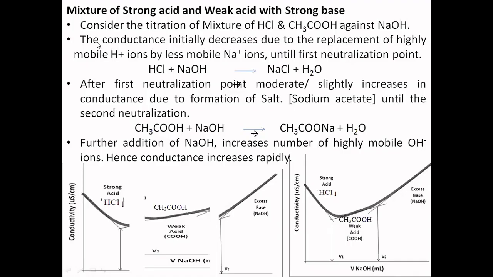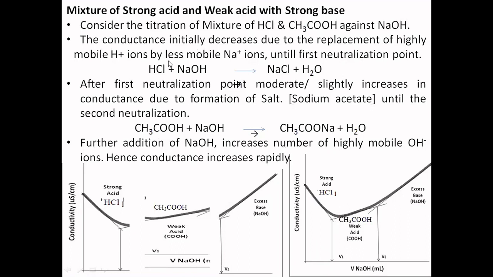What happens here is that initially the conductance starts decreasing. Why does it decrease? You can see the graph here. The conductance in the beginning, without addition of your burette solution, that is the zero reading, is how much conductance you get for the pure HCl and acetic acid. There you will be getting the maximum conductance. Now you can see, once you add the burette solution, for example 0.25 or 0.5 ml, the conductance comes down, then at 1 ml it comes down, then at 1.5, and like this the conductance is decreasing.